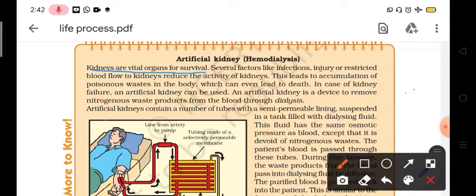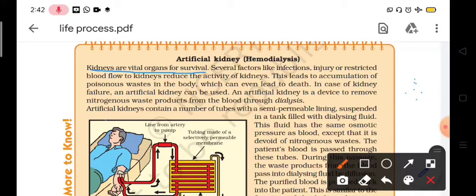Here this statement is important: why is it called a vital organ? It is called a vital organ because disposal of nitrogenous waste material is very necessary, because the accumulation of poisonous nitrogenous waste in our body causes a number of problems and even leads to death.